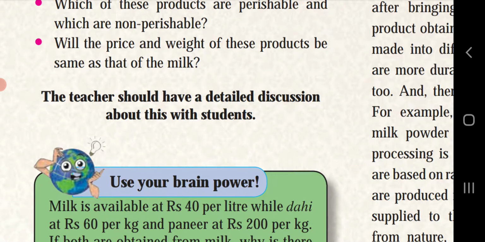No, the price and the weight of these products will not be the same as that of milk, because the making process will take a long time, and a lot of energy and work will be required, due to which the product will be priced and weighed differently, according to its quality.